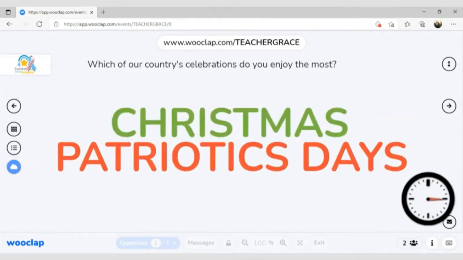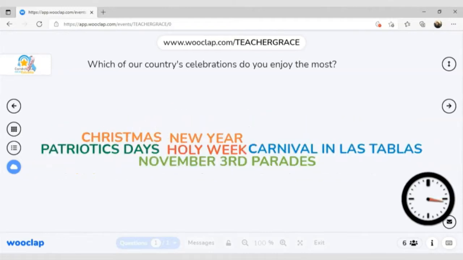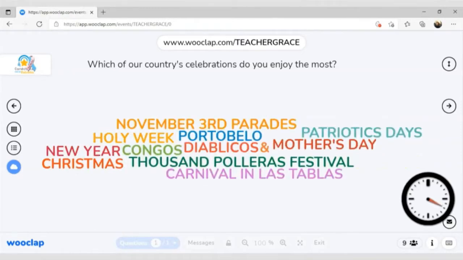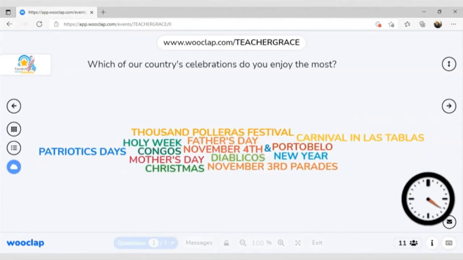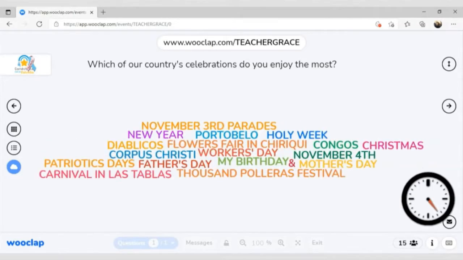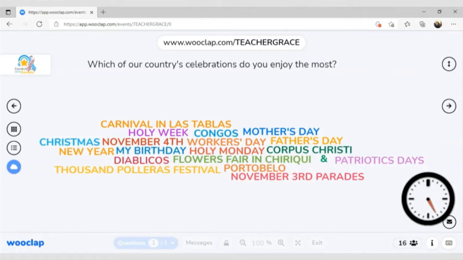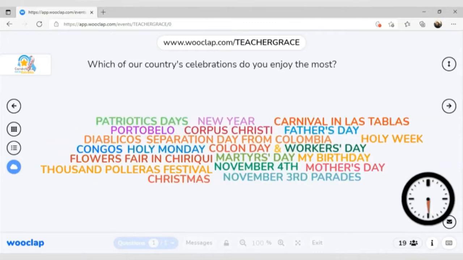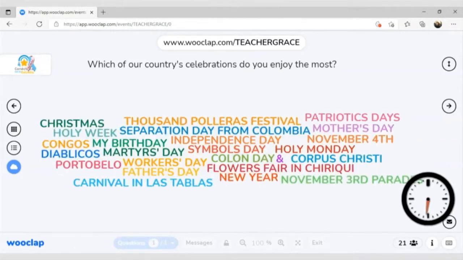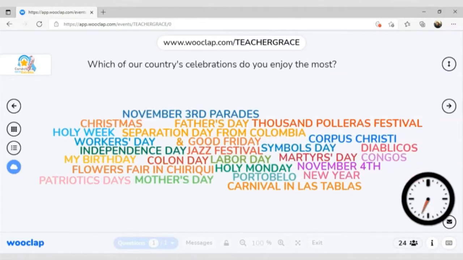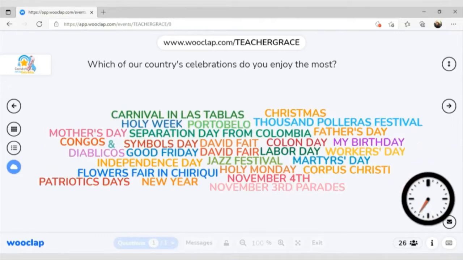Christmas, Patriotic days, Carnival, yeah, New Year, Holy Week, 1,000 polleras, parades, congos, what else? Corpus Christi, Mother's Day, Father's Day, Flower Fair in Chiriquí, 1,000 polleras parade, Symbols Days, Separation Day from Colombia. What else? Labor Day, Jazz Festival.